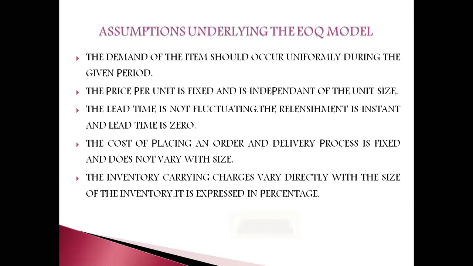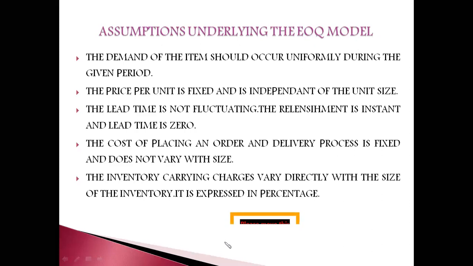Then the price per unit is fixed and is independent of the unit size. If you are purchasing 1,000 units, the price per unit is fixed. For example, for 1,000 units it is 100 rupees, just an example. Even if you are buying 2,000 units, the price will not change, the unit price will be the same. That is the meaning here. The price per unit is fixed and is independent of the unit size. It does not depend on the unit size. Whether you take 1,000 or 10,000, the unit price will be the same. This is the second assumption.